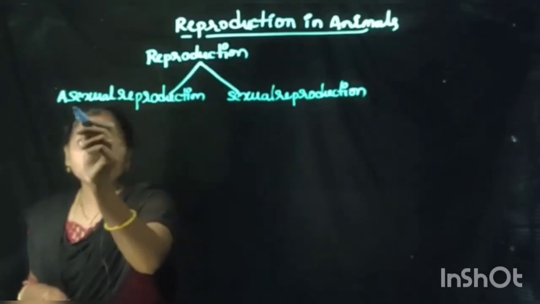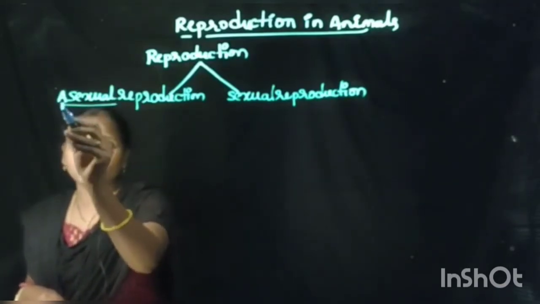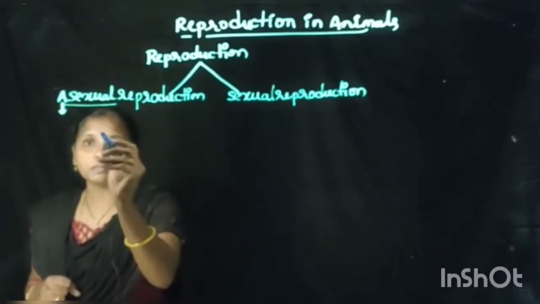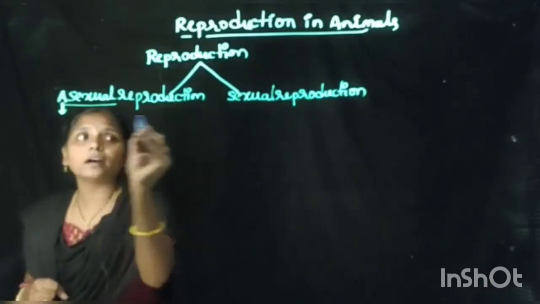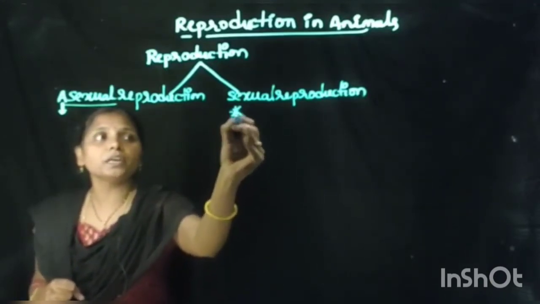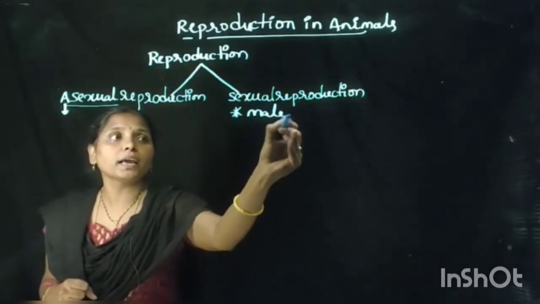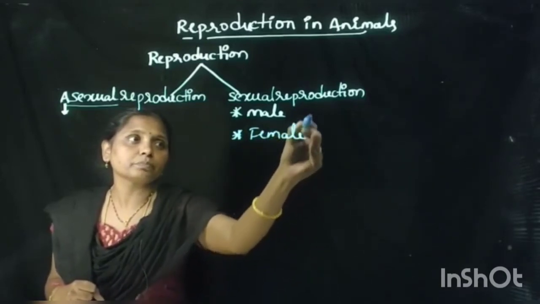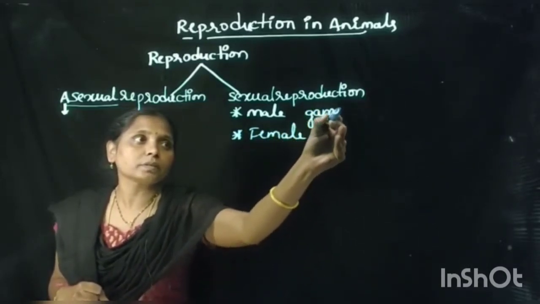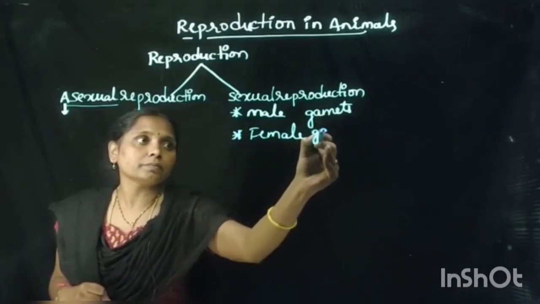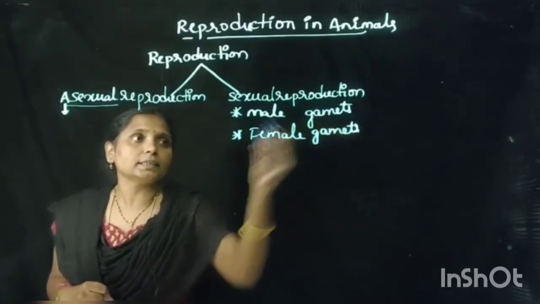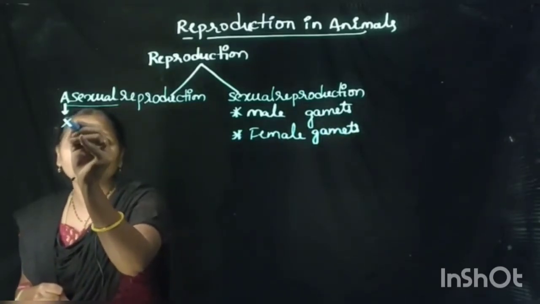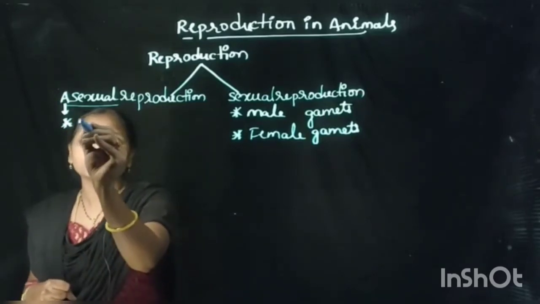In the word asexual reproduction, 'A' represents here without gametes. Sexually means in sexual reproduction we need male and female gametes. But in asexual reproduction there is no role of male and female gametes.